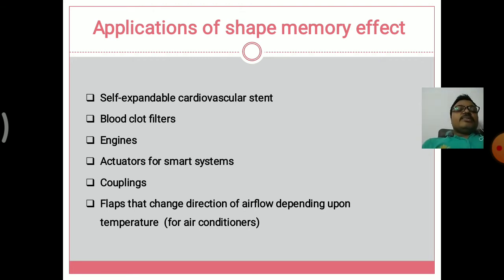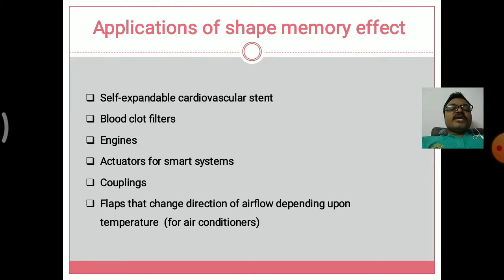Second one is the blood clot filters. These are also biomedical applications. Third one is the engines. In the engines also, the compressed size of the object is used in the shield of the engines. Fourth one is the actuators for smart systems. Fifth one is the couplings. We have different types of couplings, such as muff coupling, split muff coupling, and others. In these couplings also the shape memory effect is used by this method.